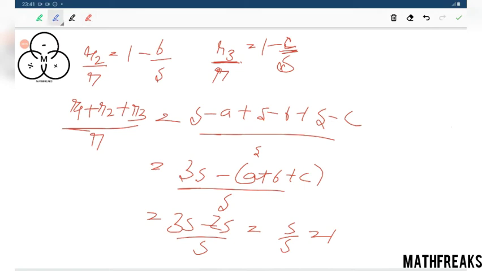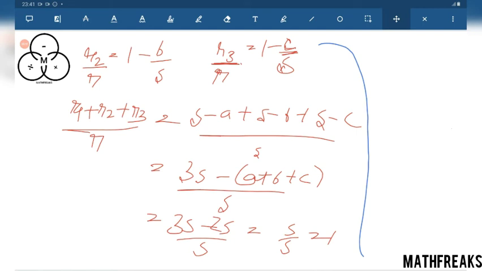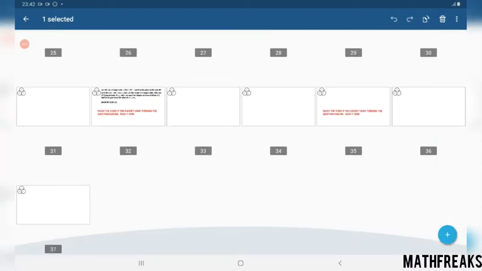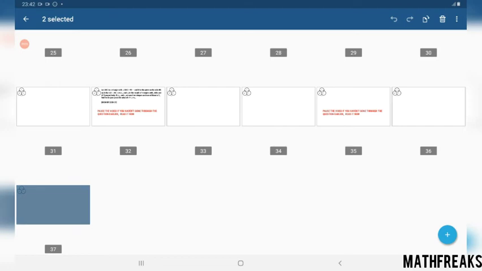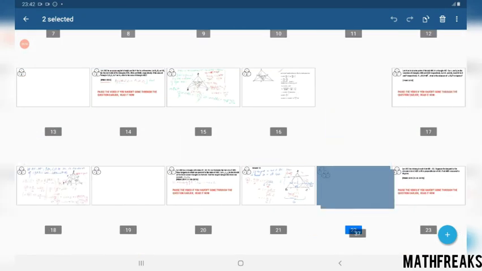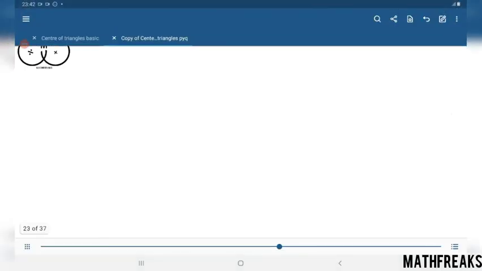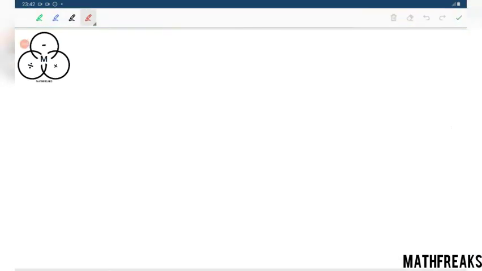From this we will infer R1 plus R2 plus R3 equals to R.